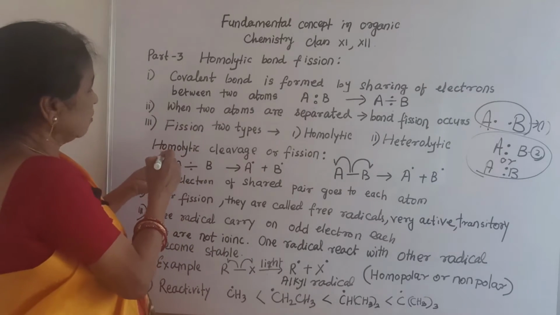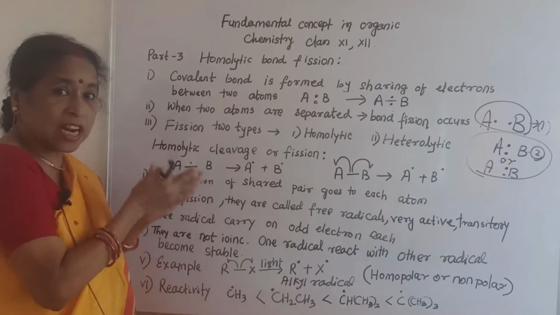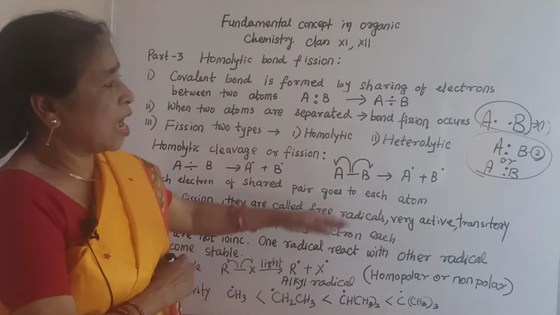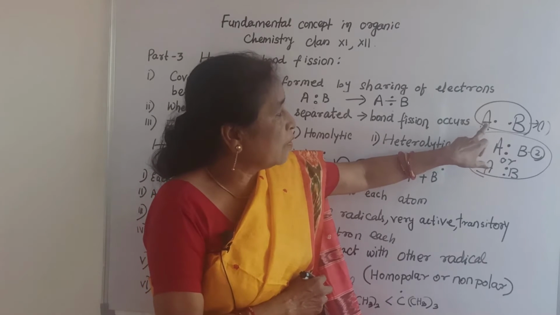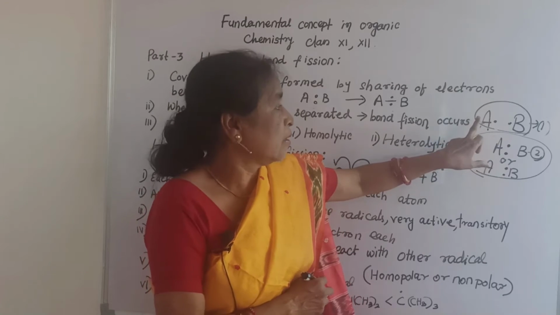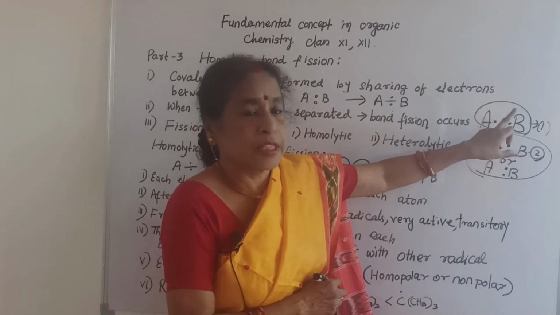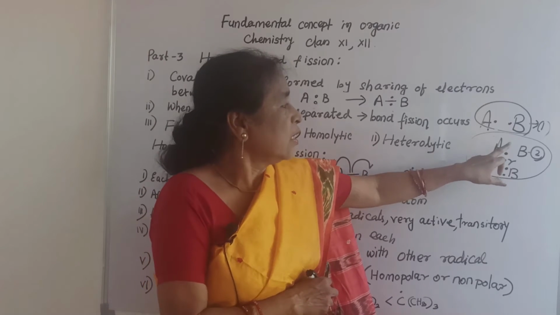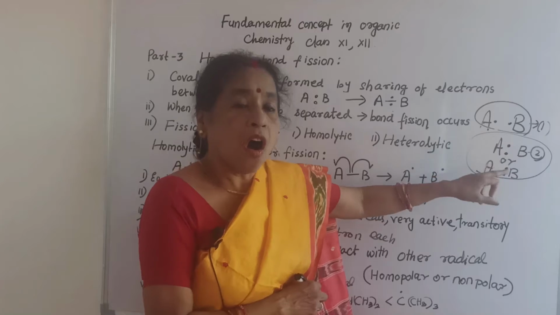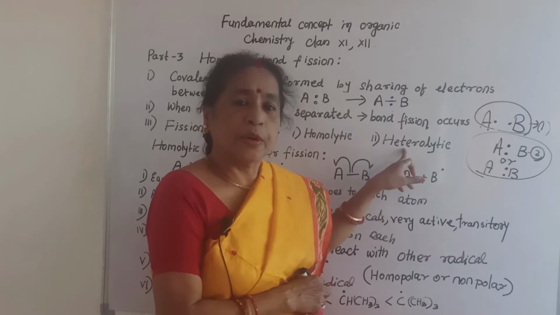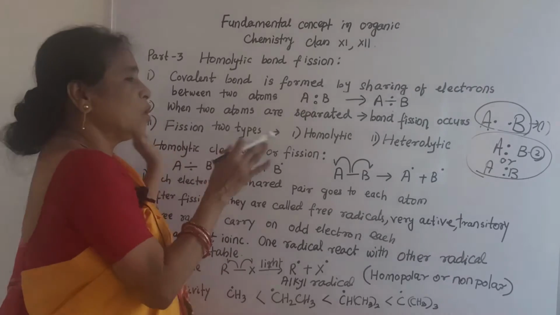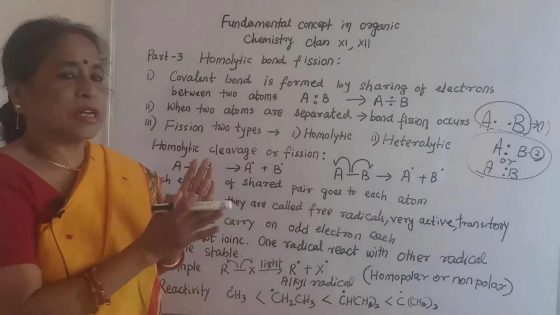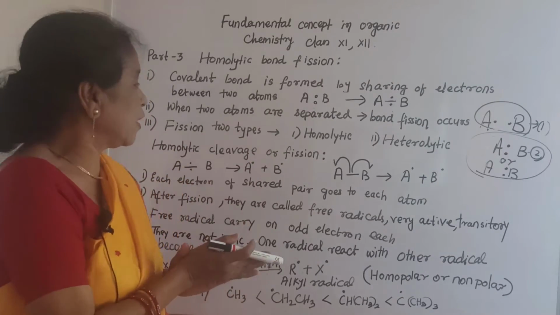Now, when two atoms are separated, bond fission occurs. What are the types of bond fission? One is homolytic, the other is heterolytic. Where one electron goes to A and one to B, that is called homolytic fission. Where the pair of electrons goes towards A or towards B, that is called heterolytic fission. Bond fission is of two types: homolytic and heterolytic.